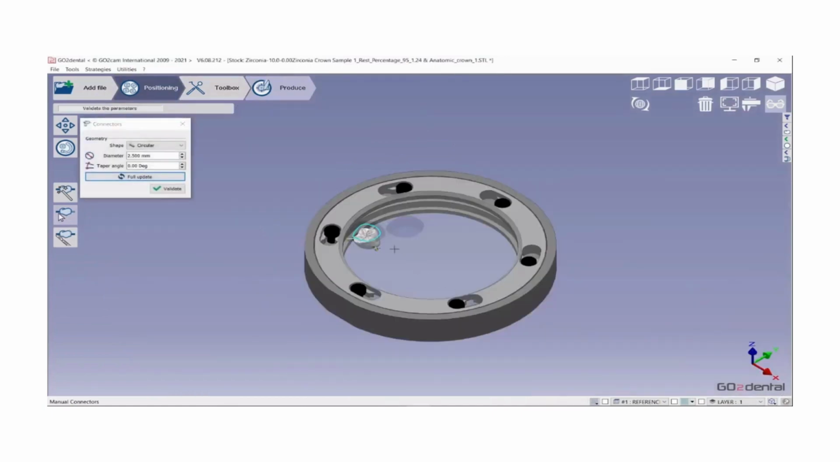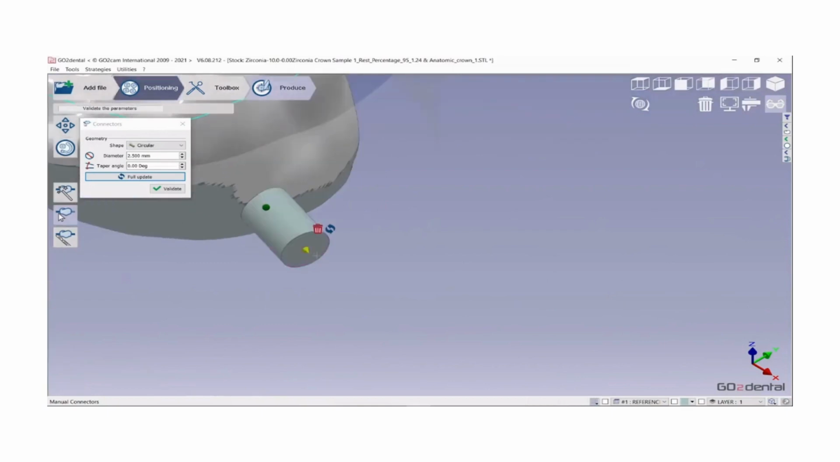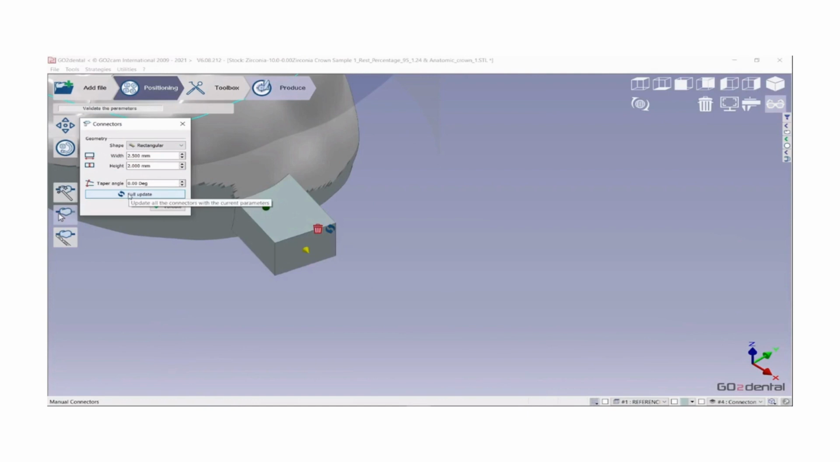If we switch to the isometric view, you will see that the shape of the connector is circular. By clicking on this drop-down menu, you can change the shape of the connector. For example, if we select rectangular here and you click on the full update button, you will see that the shape of the connectors has changed. So this full update button is used to update all the settings in the table to all the connectors in the disk. Now we're going to change the shape back to circular as it is the conventional connectors used.